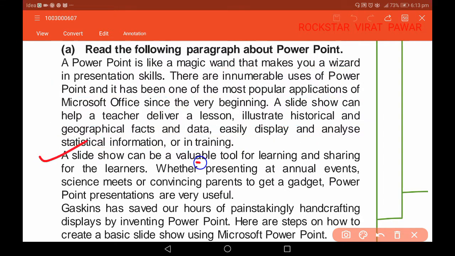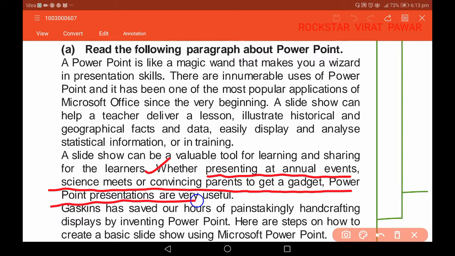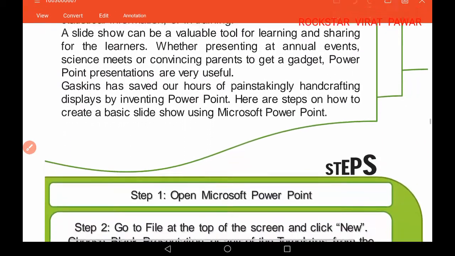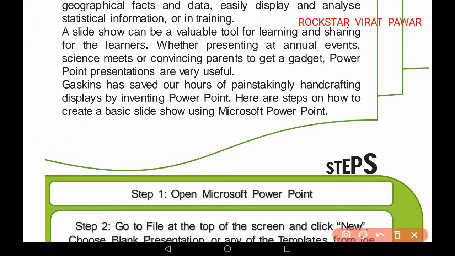Slideshows can be valuable tools for learning. See, it is valuable for learning and sharing for the learners also. Whether presenting at annual events, science meets, or convincing parents to get a gadget, PowerPoint presentations are very useful. Like, see, Gaskins has saved us hours of painstakingly handcrafting displays by inventing PowerPoint.